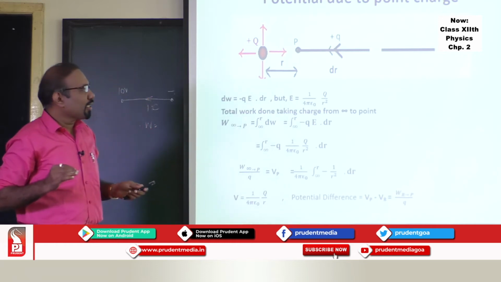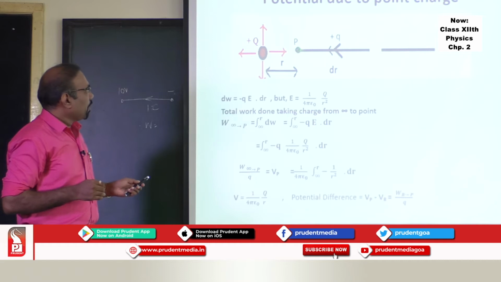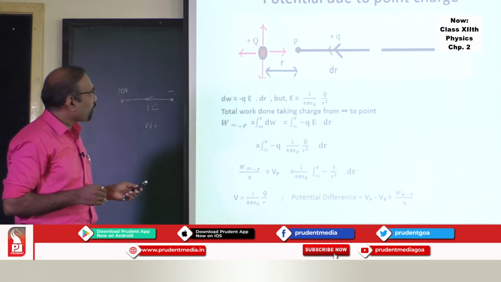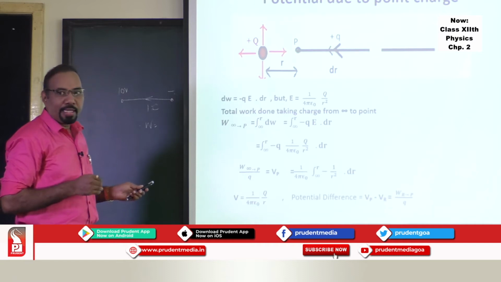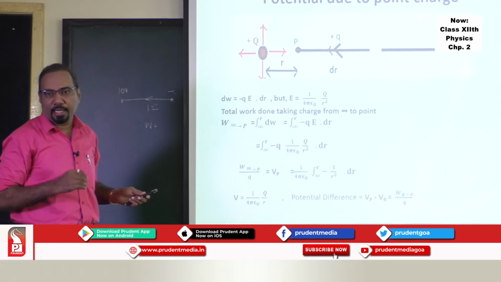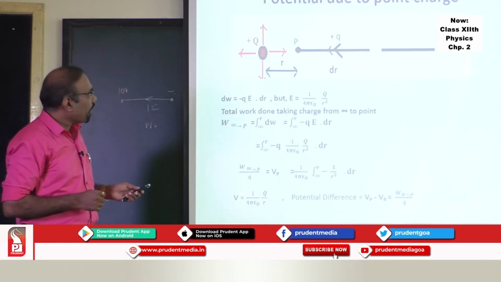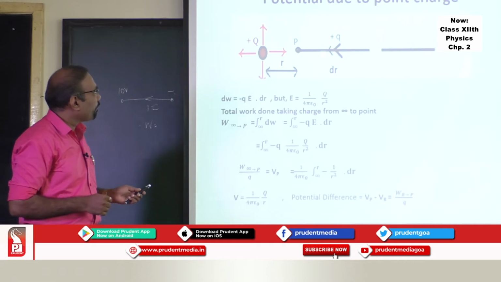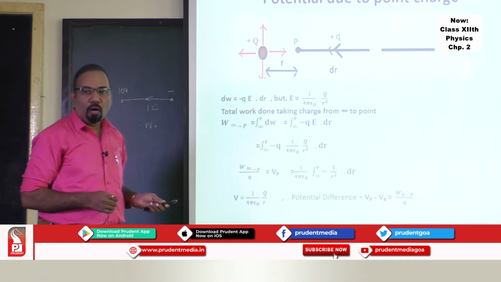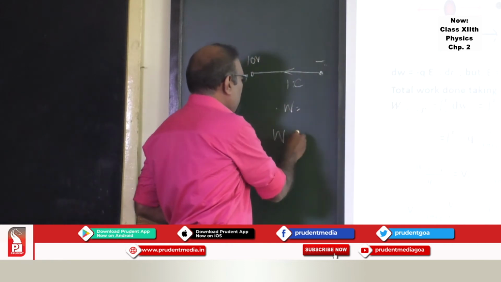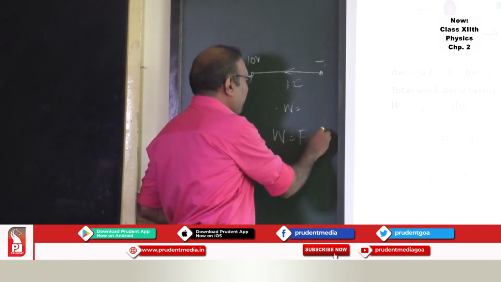Now what is the definition of potential at a point? It is the work done in taking a charge all the way from infinity to P. That work done per unit charge is the electric potential at that point. So first we have to find out what is the work done in taking a charge from infinity to point P. Now, the plain formula is work done equals force into displacement.